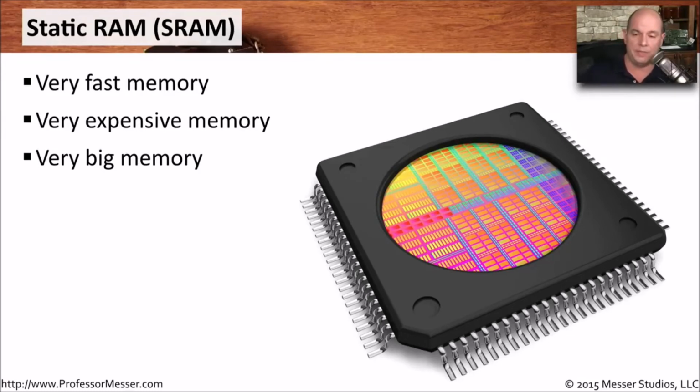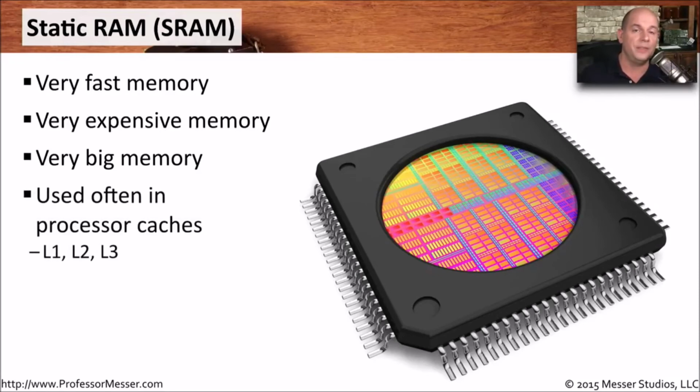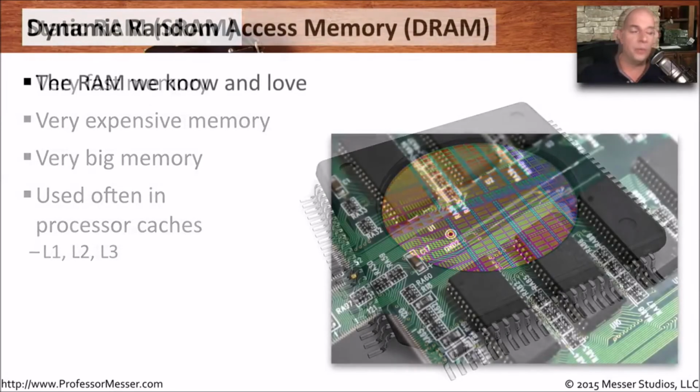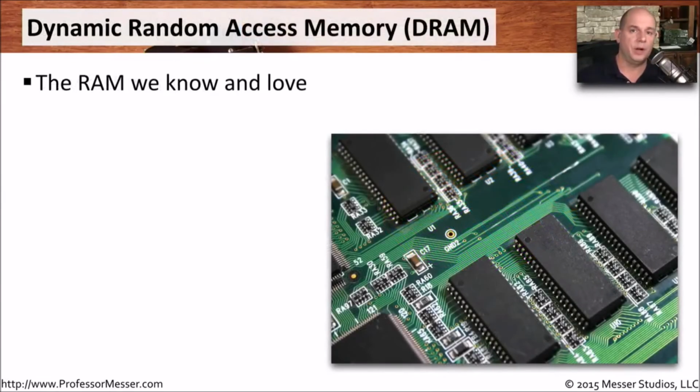other memory types. Because this is so fast, though, we often will see it used on the CPU itself or just off the CPU as processor caches. You may see this referred to as level 1, level 2, or level 3 caches, abbreviated as L1, L2, and L3. When we're looking at the memory requirements for an operating system or describing how much memory we have inside of our computer, we're really talking about the dynamic random access memory that's inside of our computer.